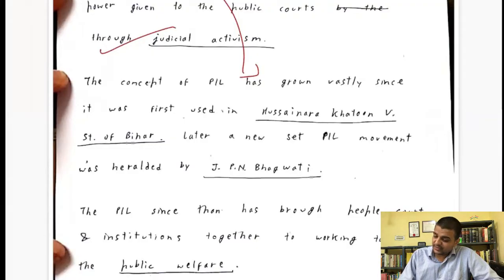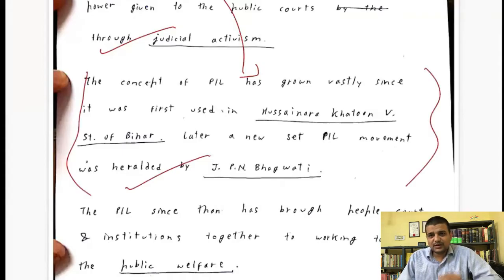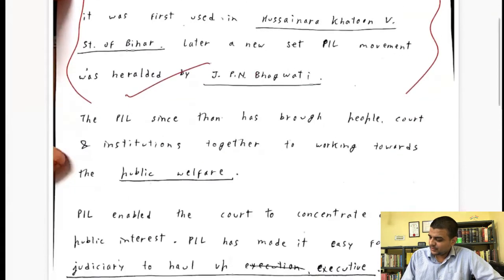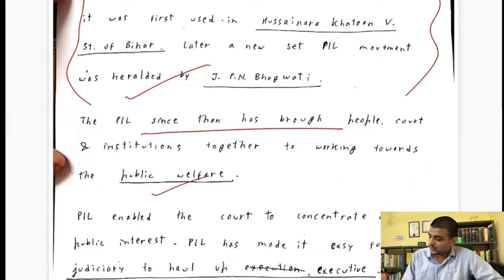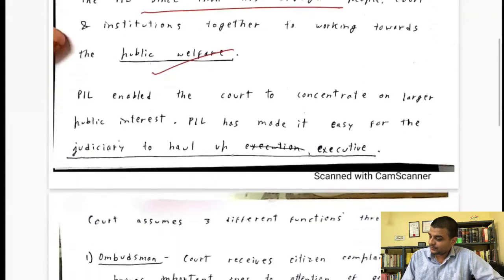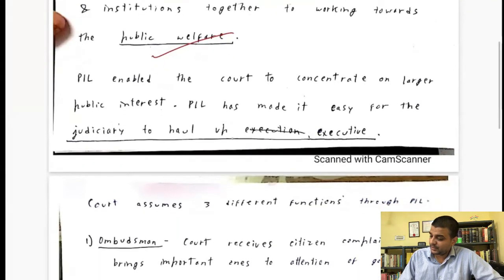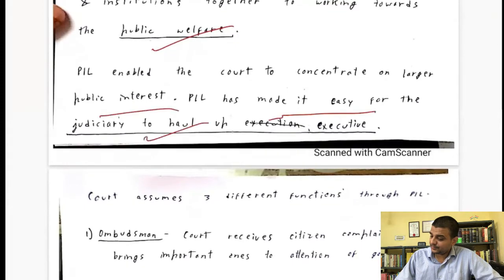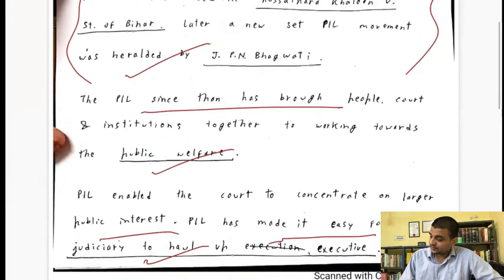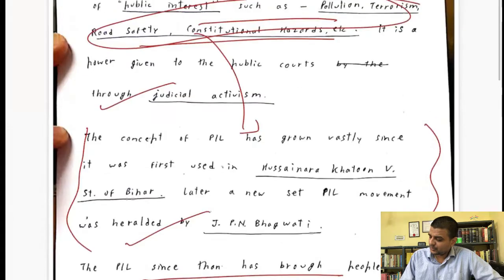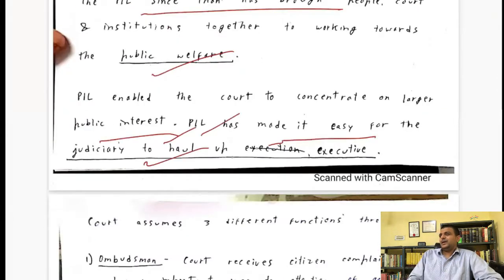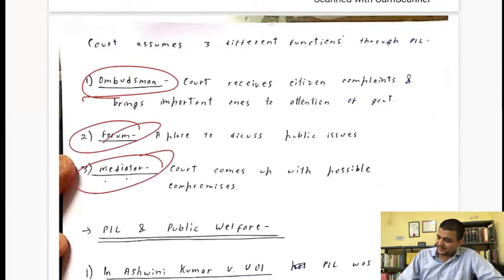Now see, what is wrong with this answer? Anyone can point out? Presentation. Very tough to read. You could have written much bigger, right? The structuring is okay. See, it seems to be repetitive, the same thing that you have written in the beginning. Ombudsman, as a forum, as a mediator. No. In PIL, mediation doesn't happen. It is plainly wrong actually.